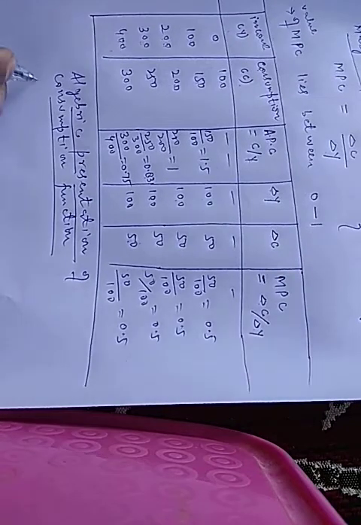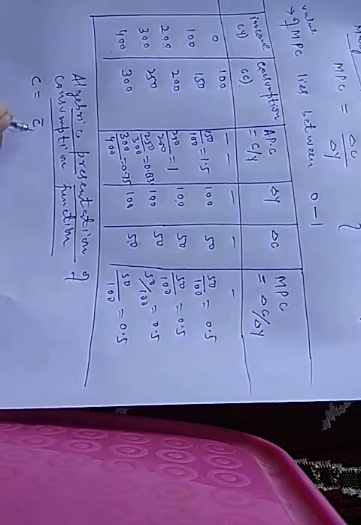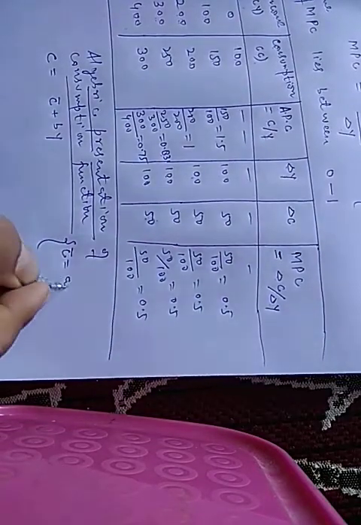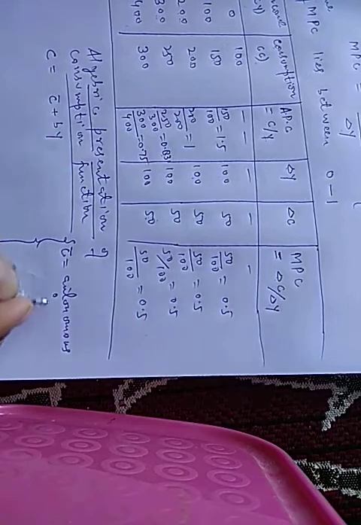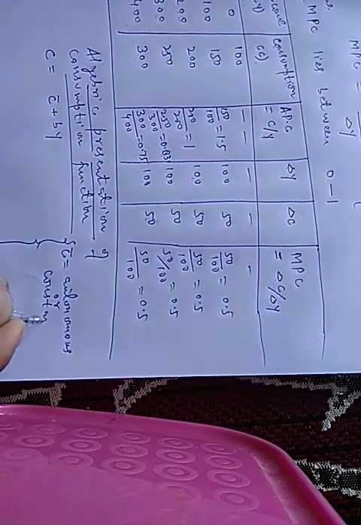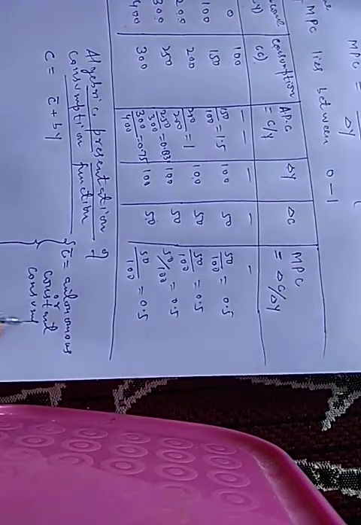For this we have the formula C is equal to C bar plus BY, where C bar is autonomous consumption, or we can write constant consumption.